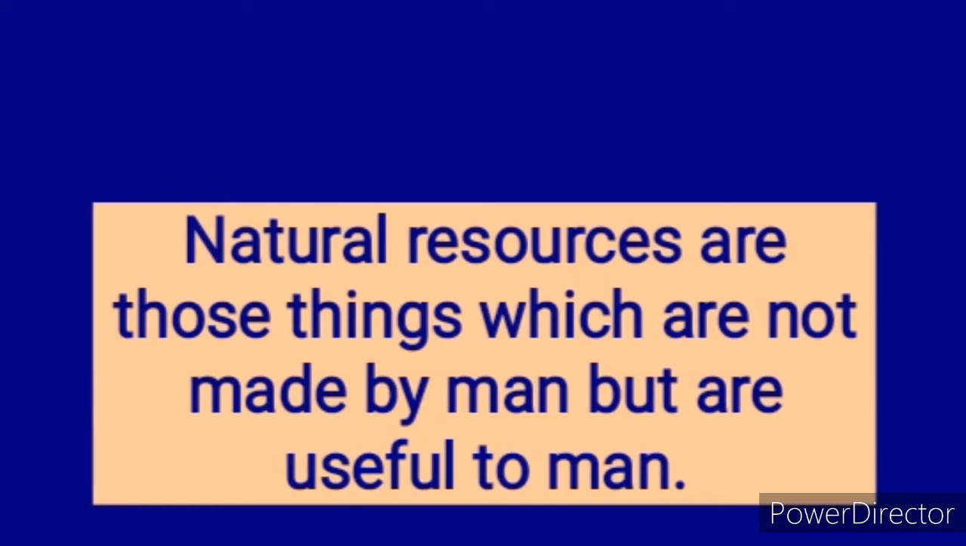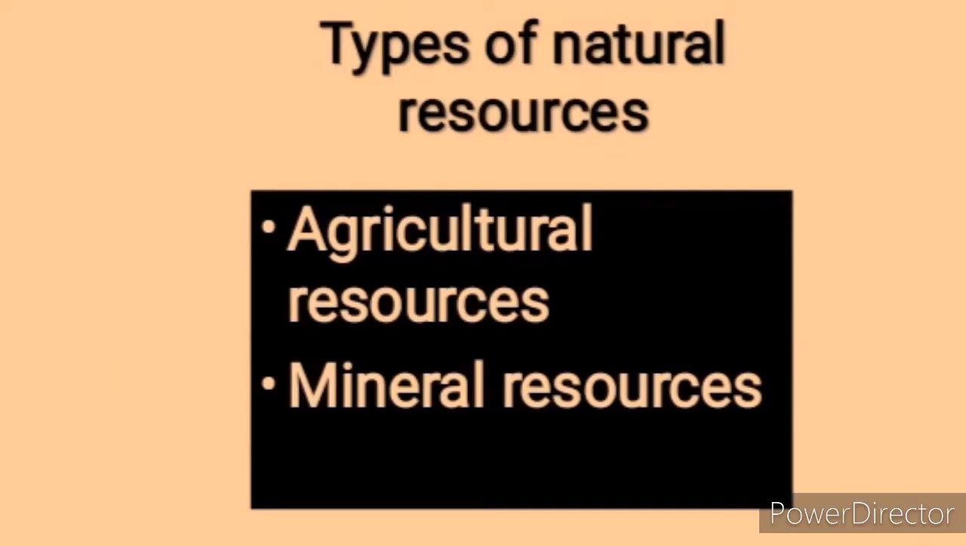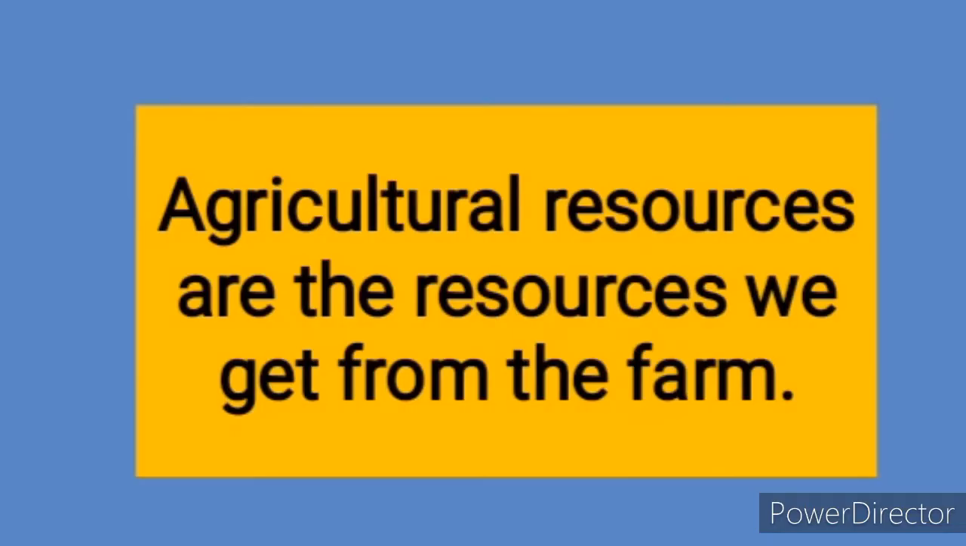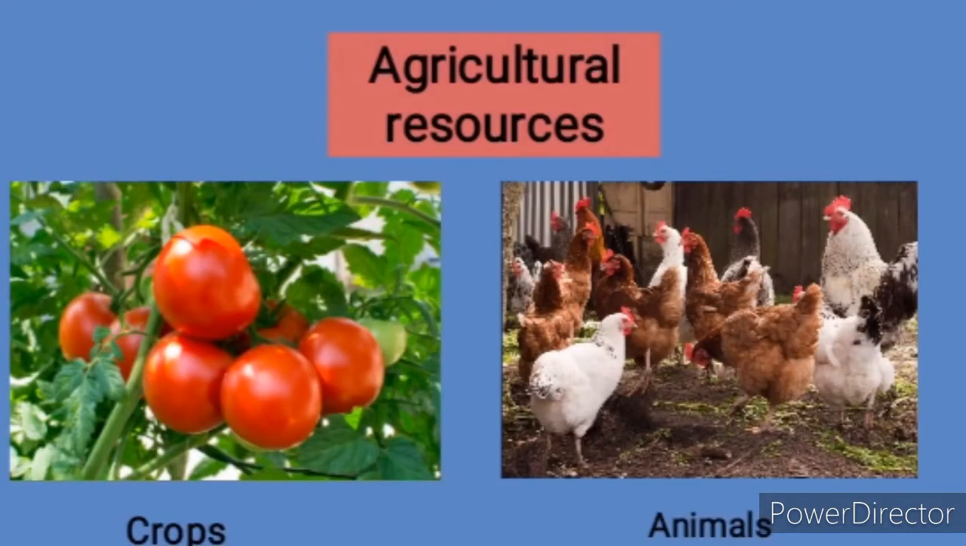Now let's look at the types of natural resources. The first one is agricultural resources, and the second is mineral resources. Agricultural resources are the resources that we get from the farm, and there are two types of agricultural resources. They are crops and animals.